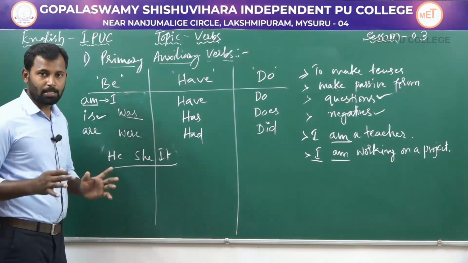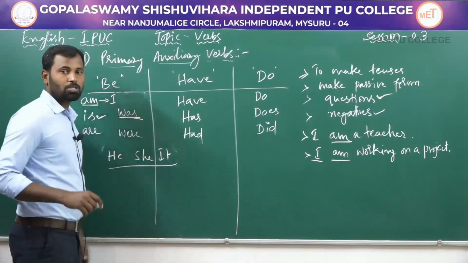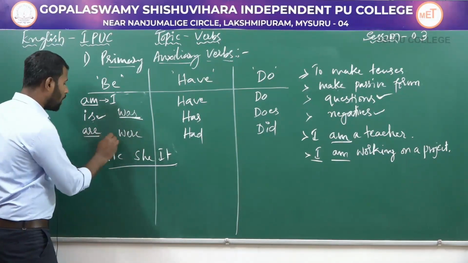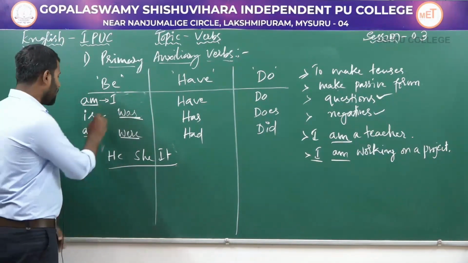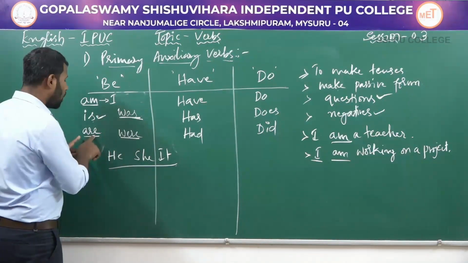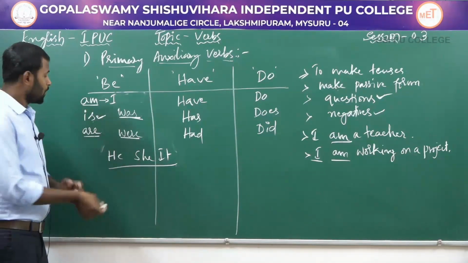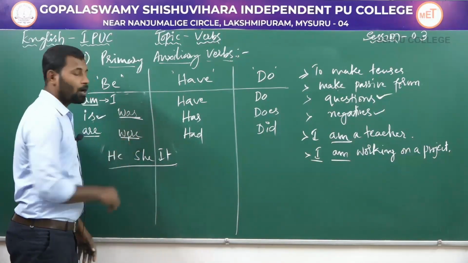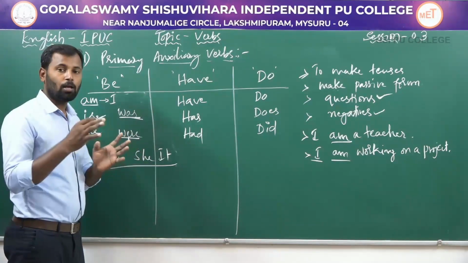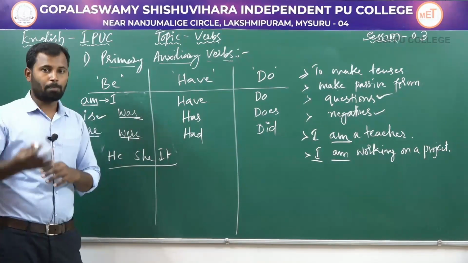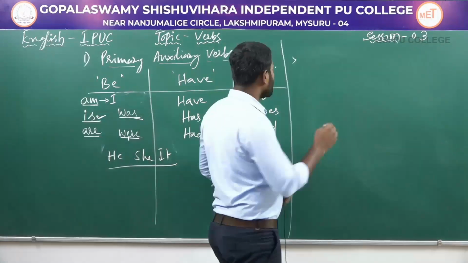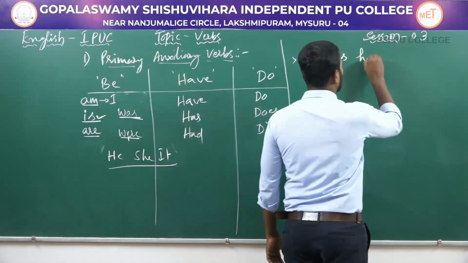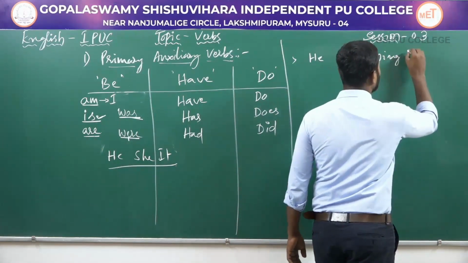Next, are and were. The same way, is used with singular noun and are is used with plural noun in the present tense, whereas were is used along with the plural subject or plural noun in the past tense. For example, using is, you can write he is helping the poor.